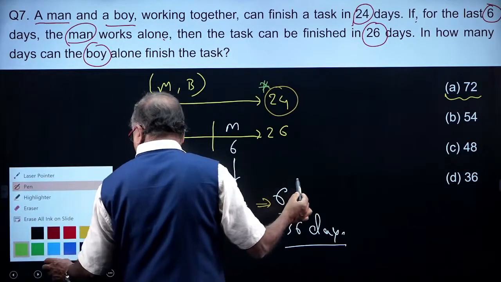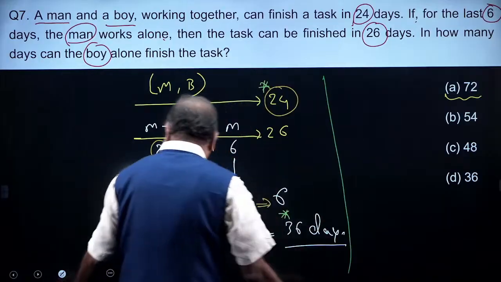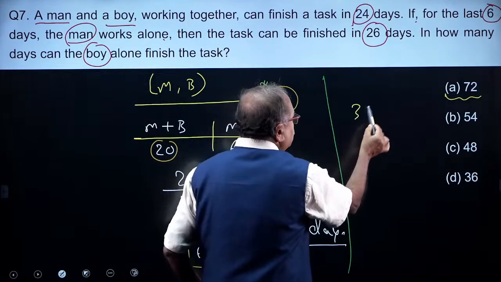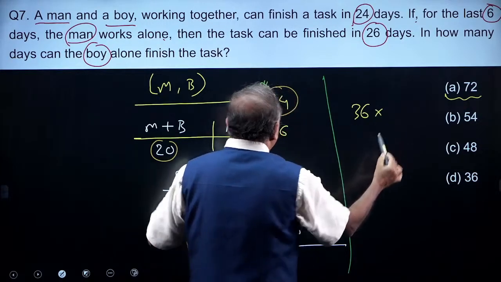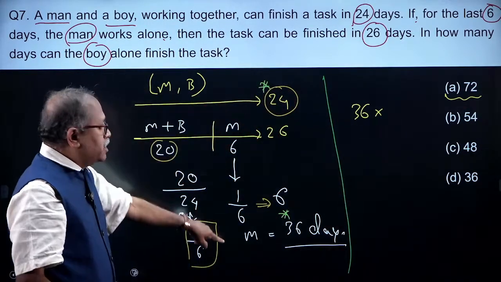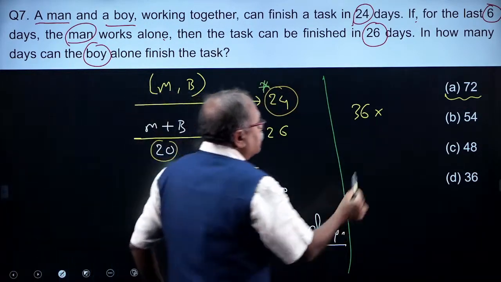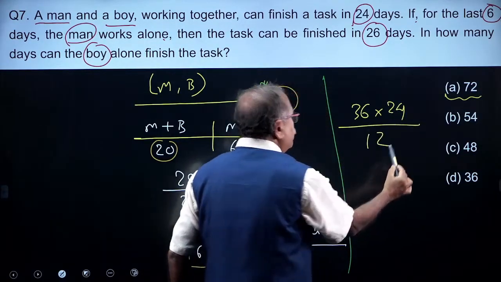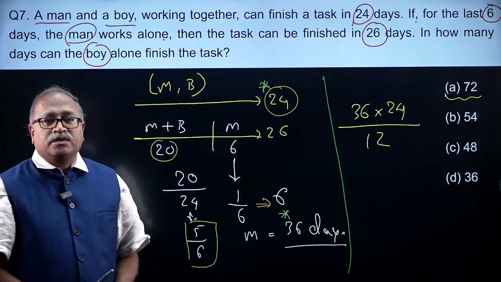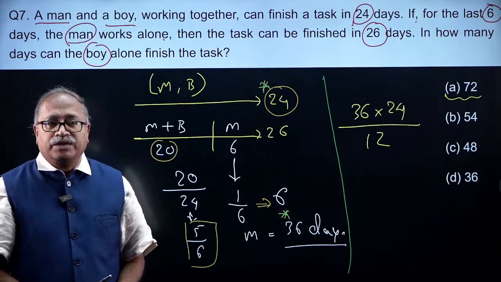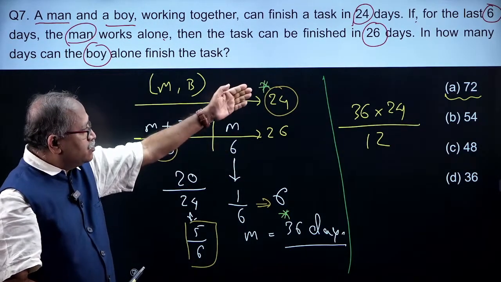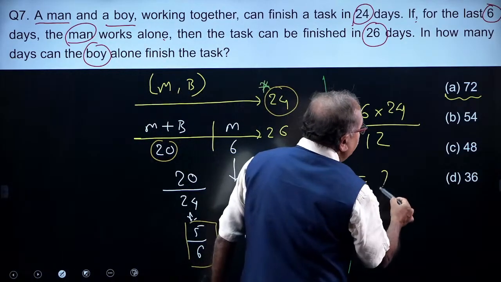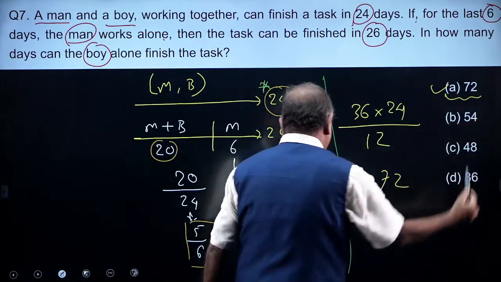So for only the boy, that is 36 into 24 by 36 minus 24, which is 12. This is the short approach we use. Now I can clearly see 2 times 36 is 72. So you have rightly said, my friend, 72.